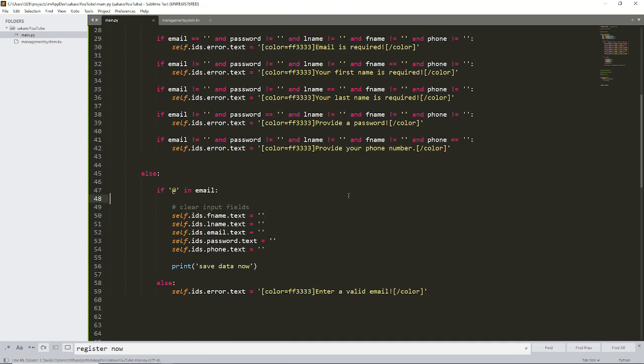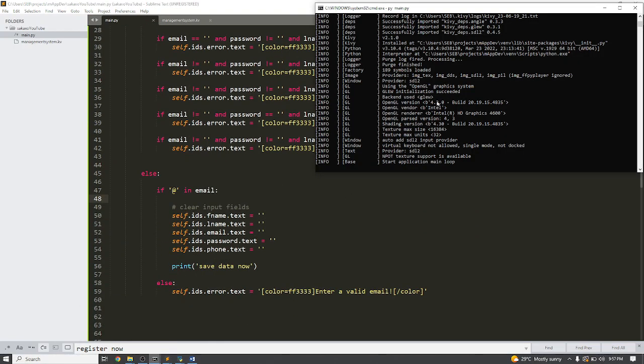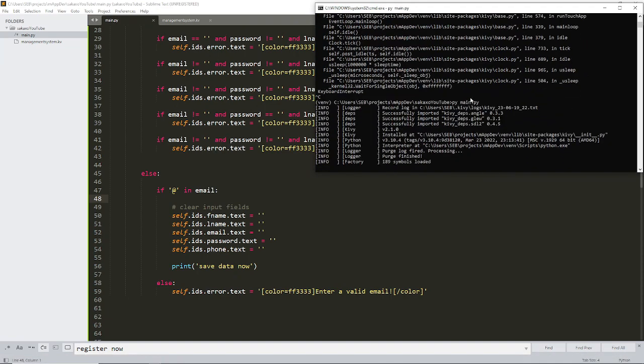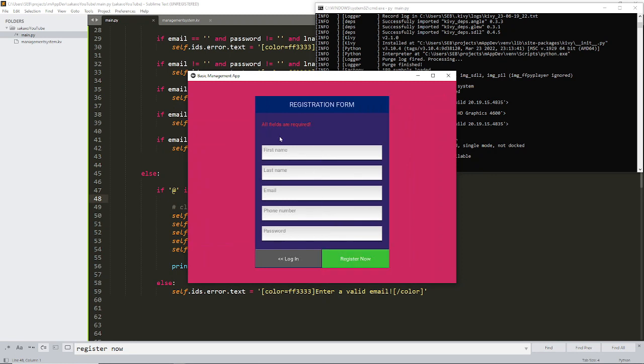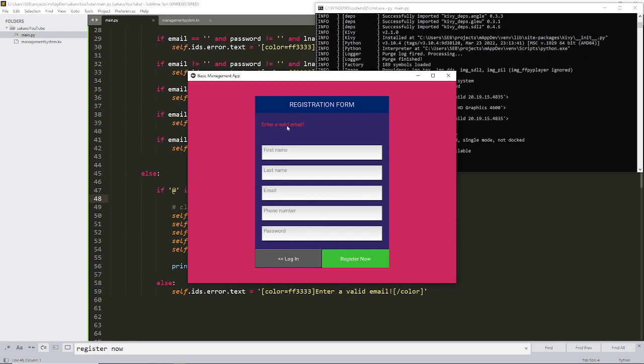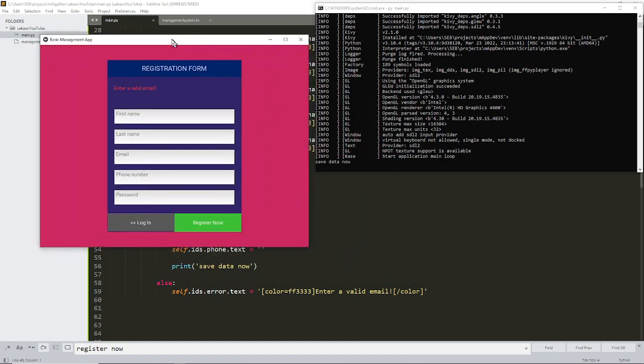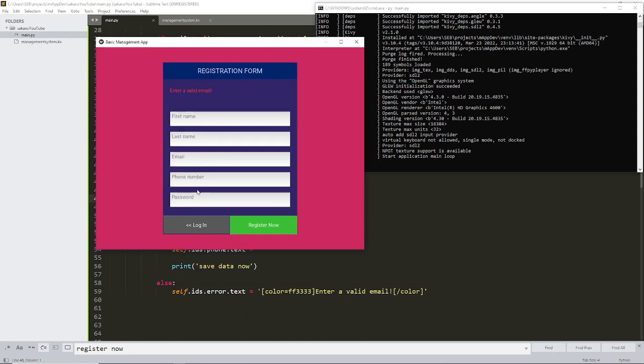Okay, so let me just save that again and run this. Register now, and if I provide one and it still says register now. Now once everything is correct, let me correct the email to something at gmail.com. Then hit. Now you see that because everything is correct, we assume that the data is saved in the database. It says save data now, and all these things have been cleared.